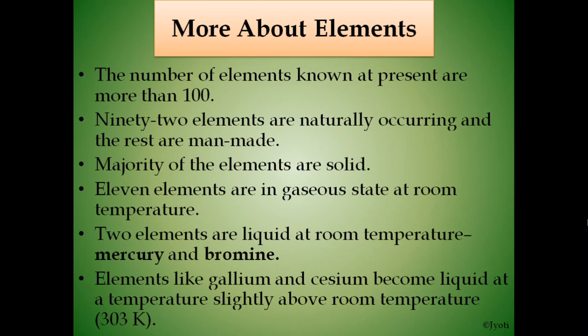Elements like gallium and cesium become liquid at a temperature slightly above room temperature. Okay, that means their melting point is very low.